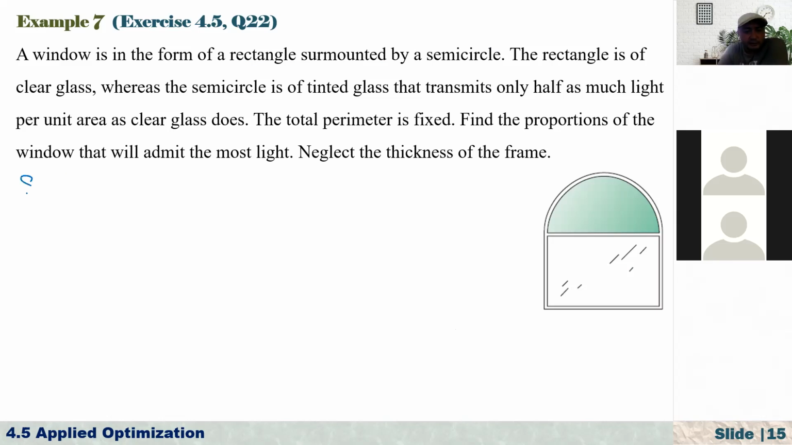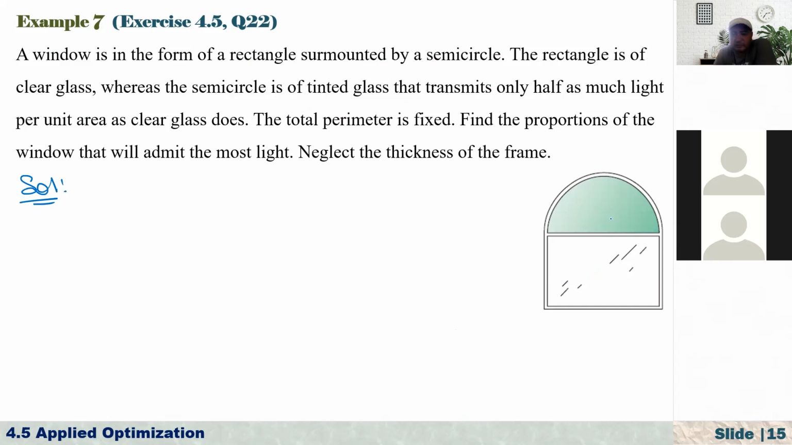All right, solution. In the question, it says that a window is in the form of a rectangle surmounted by a semicircle. The rectangle is of clear glass. You see here, the rectangular part is clear glass, whereas the semicircle is of tinted glass. Tinted glass is a little bit painted, so that it does not transmit much light.